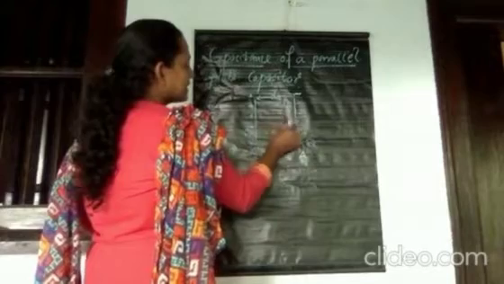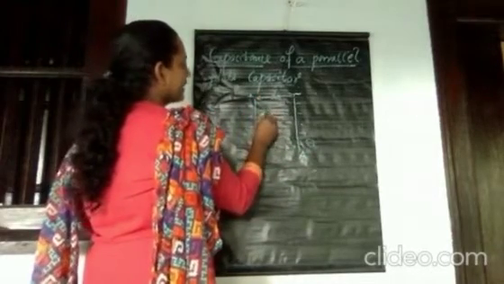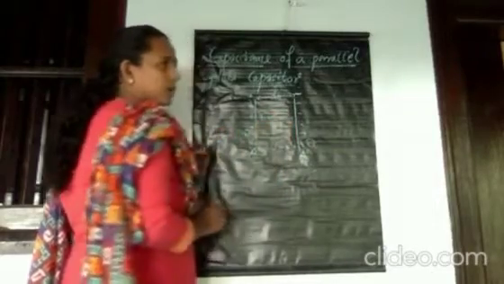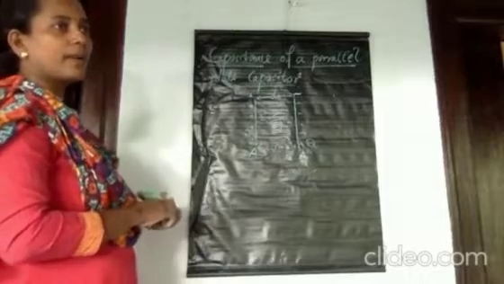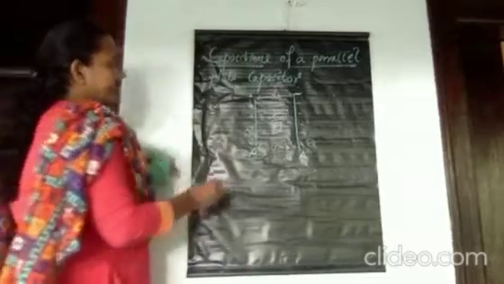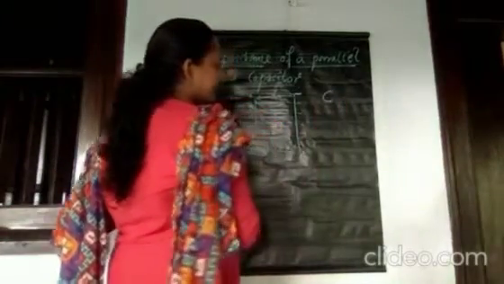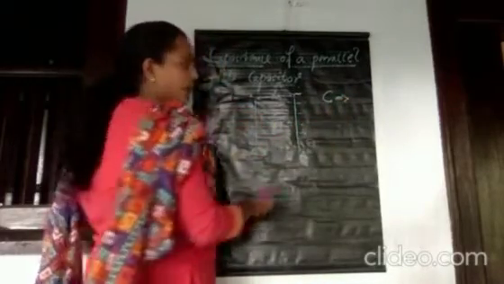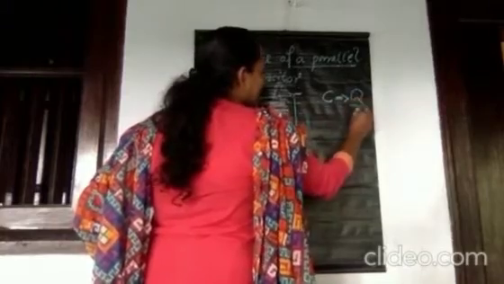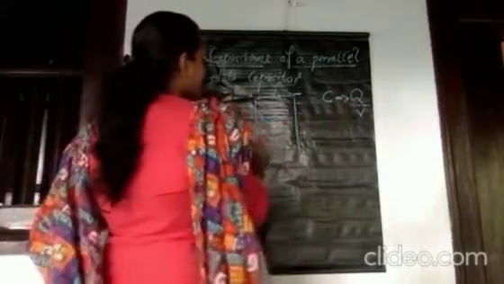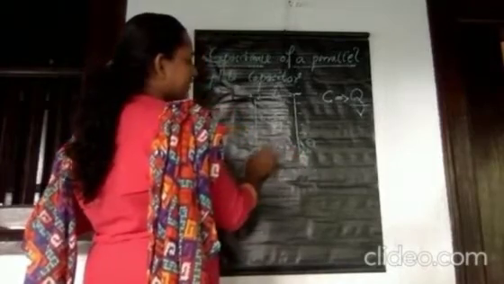In between, there is an electric field E, equal to sigma by epsilon 0, as we calculated. The electric field in between the plates of a parallel plate capacitor is sigma by epsilon 0. Our aim is to find the expression for the capacitance of a parallel plate capacitor. The general expression for capacitance is C equals Q by V, where Q is the charge and V is the potential difference between the plates of that capacitor.